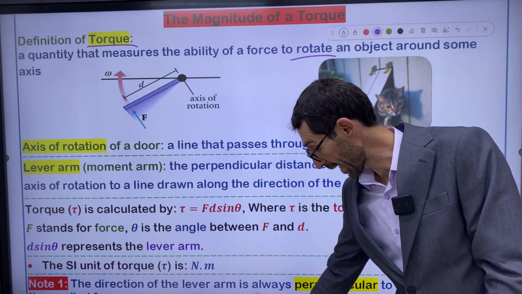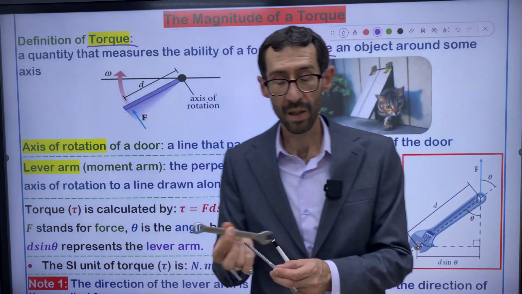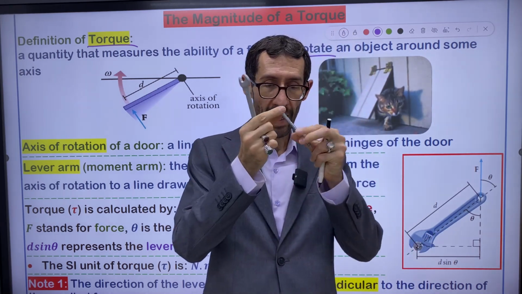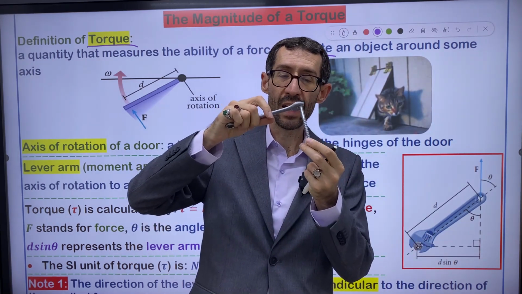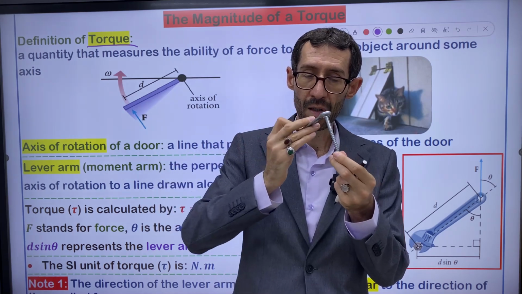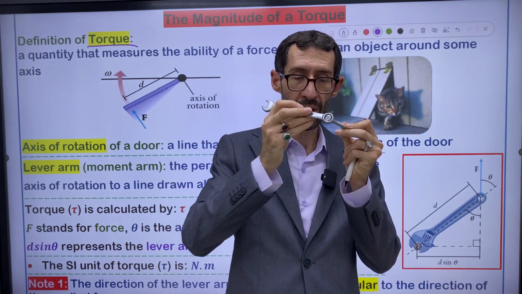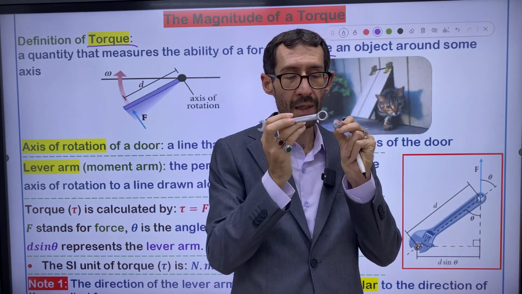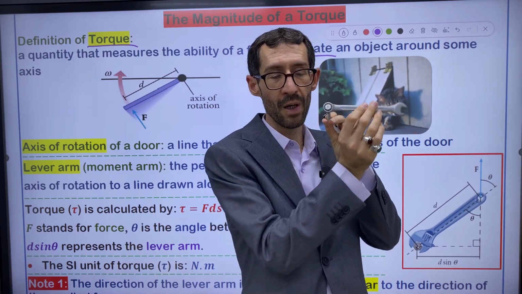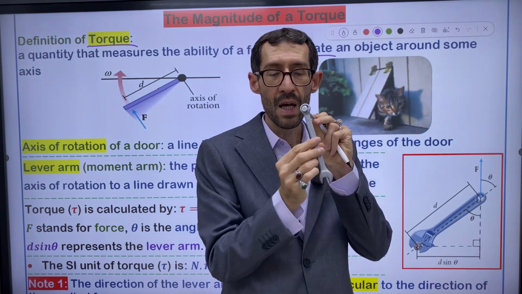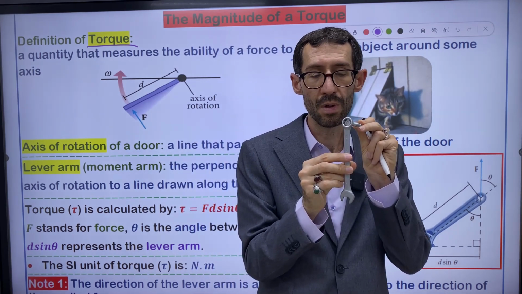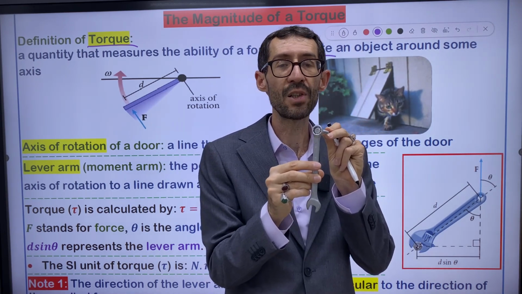There are a lot of examples about torque. For example, I've brought a spanner for you. This spanner, and there's a screw. We want to rotate the screw. We want to turn the screw, right, by means of a spanner. Whenever you rotate the screw, in this situation you use a torque, right? You use a torque whenever you rotate the screw. So loosening or fastening the screw needs a torque.